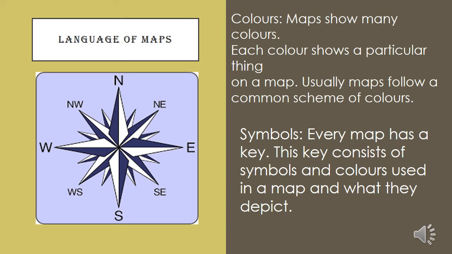Every map has a key. This key contains the symbols and colors used in a map, and what they depict. It means, students, in map there are different types of symbols used to show large bodies like mountains, lakes, rivers, and bridges, which is not possible to show exactly on map.